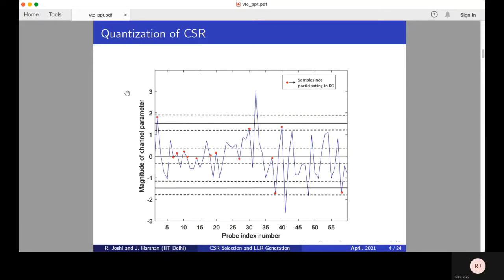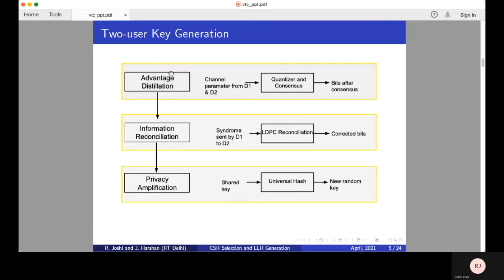In order to quantize the sequence, they use scalar quantizers as shown. This is, for example, a four-level quantizer having three decision boundaries, and to compensate for imperfect reciprocity or estimation error, guard bands are introduced around the boundaries. Samples lying in the guard band are discarded by the two parties in the consensus phase and are not considered for key generation. In order to do that, after the quantization, one of the users broadcasts the list of indices which are out of the guard band at his site without revealing the polarity or the quantizing region. The second user then simply chooses the common out of the band indices and shares the final list with the first user. This comes under the advantage distillation phase.